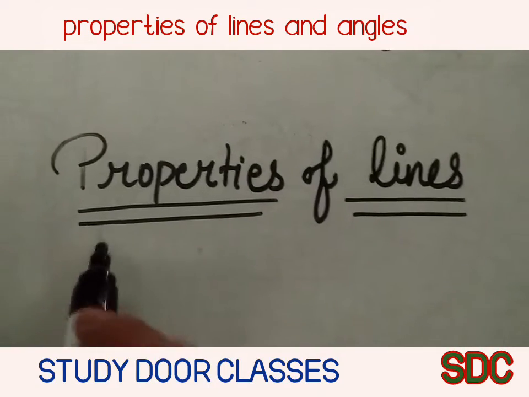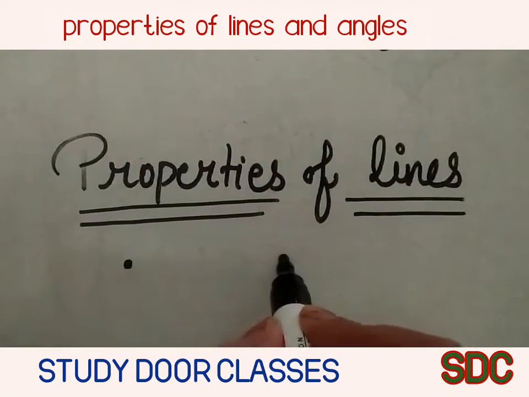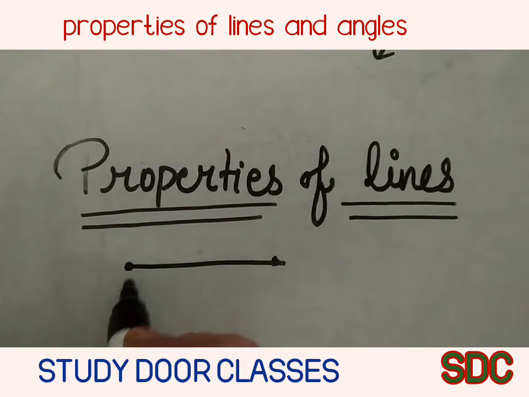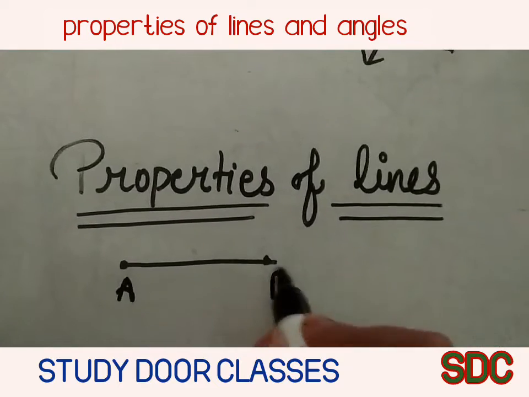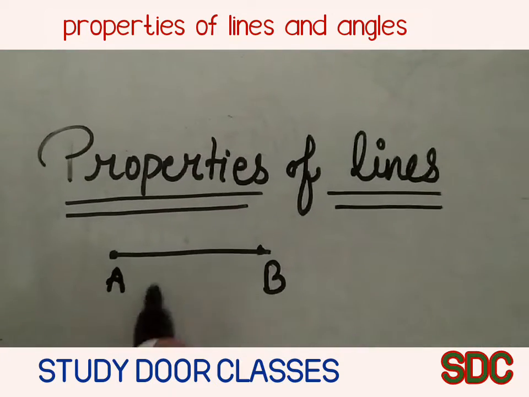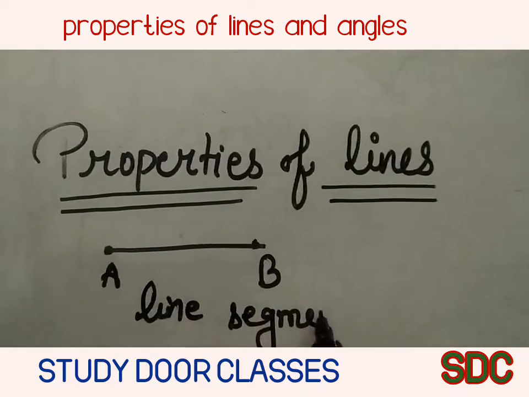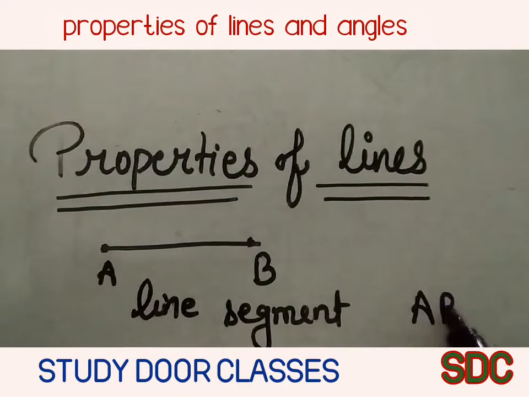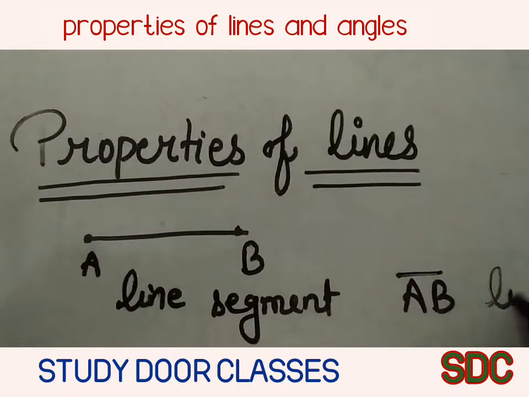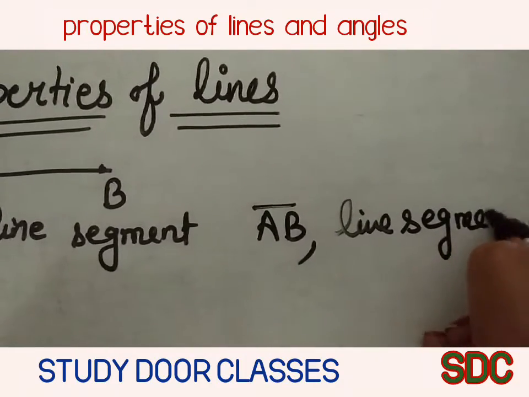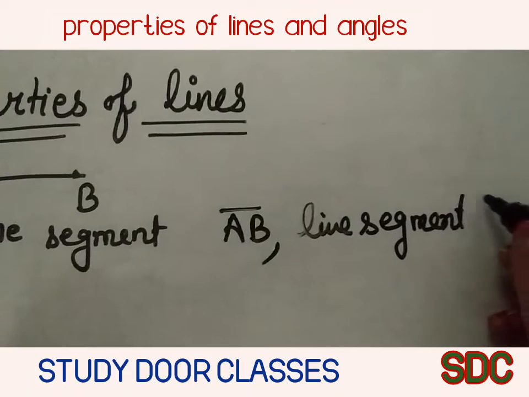If a line has two endpoints, just like A and B, then it is called a line segment, and we denote it AB, or line segment AB.